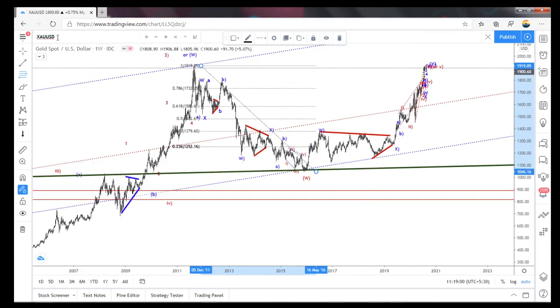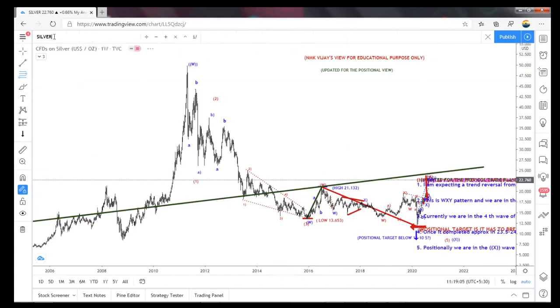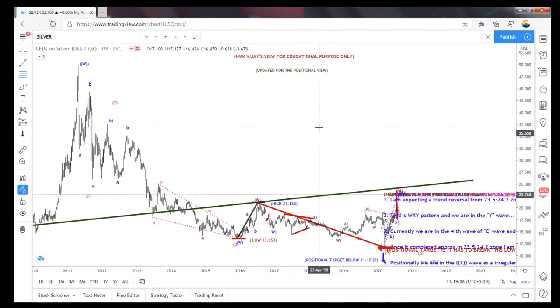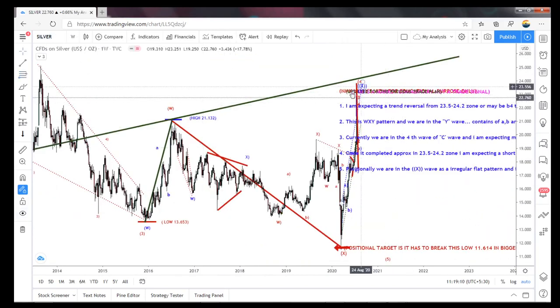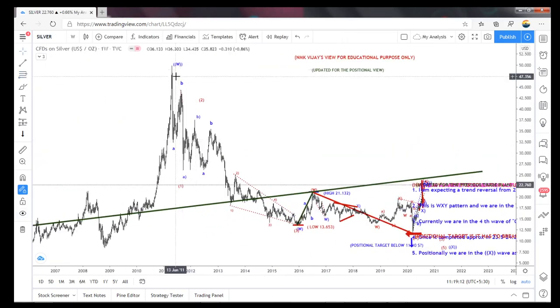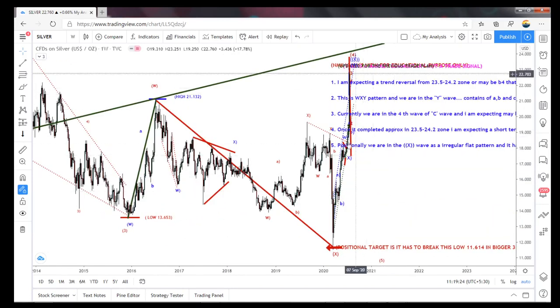So let's move on to silver. See here, that is also what I am showing you. This ABC is over. Like the Euro USD now, it is an expanded flat.